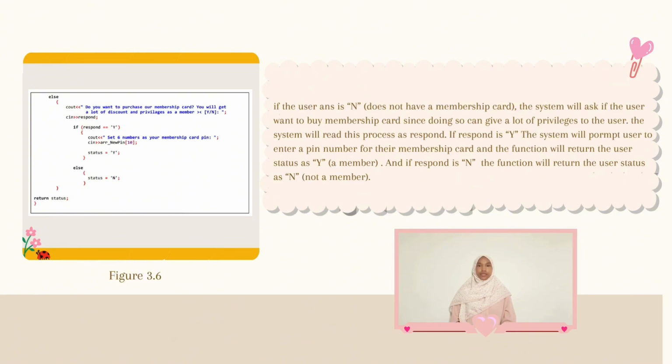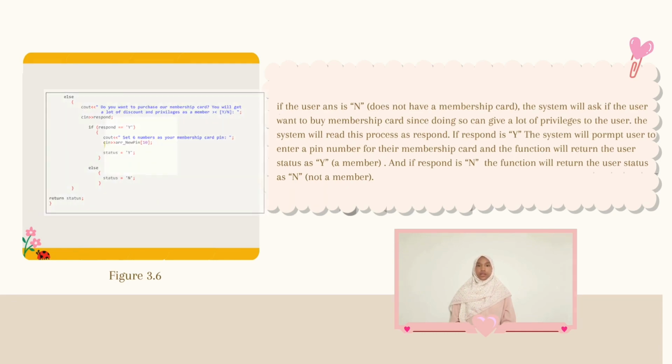If response is equal to Y, which is yes, the system will prompt the user to enter a PIN number for their membership card, and the function will stop and return their status as Y, a member. And if the response is N, no, this function will return the user status as N, not a member.